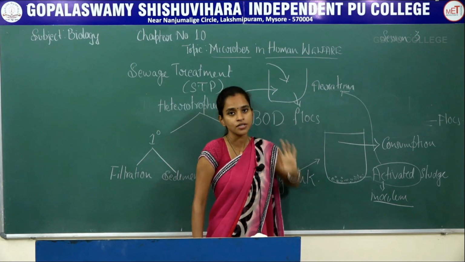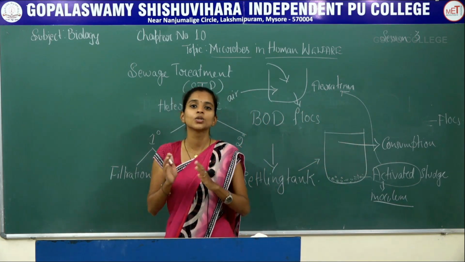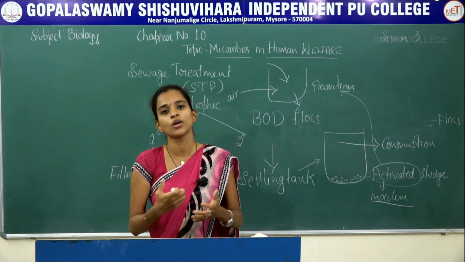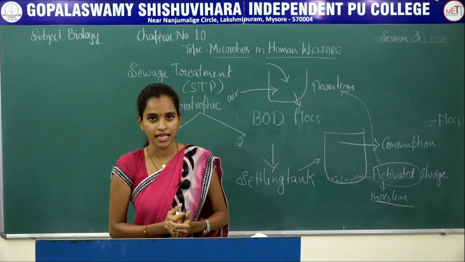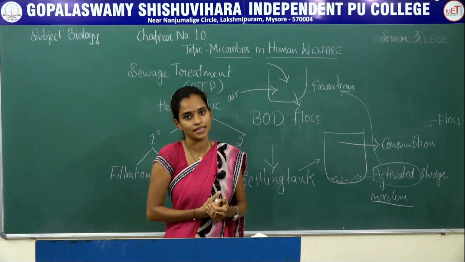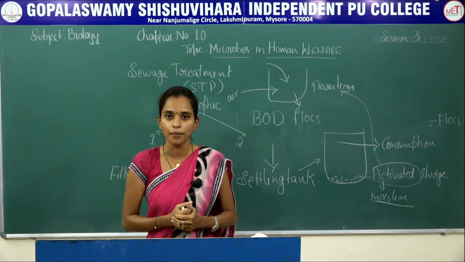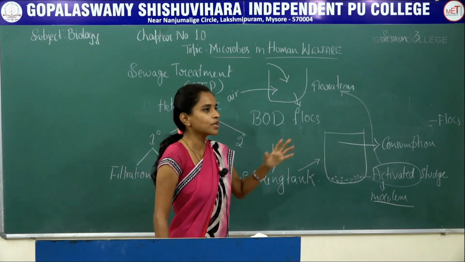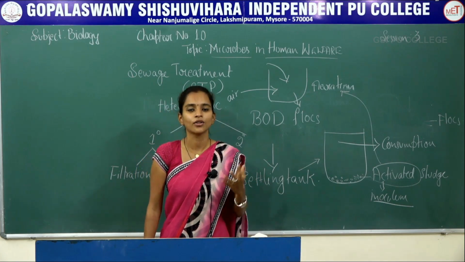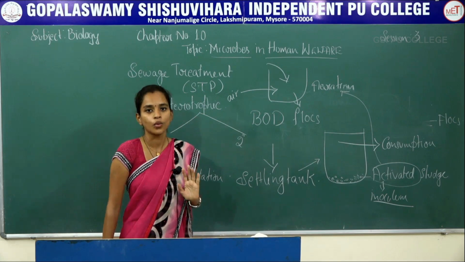Now the rest of the activated sludge is transferred into the formation of biogas, that is release of methane. That is how this activated sludge is completely digested and utilized for formation of biogas, and it can be used either for production of cooking gas or for light or electricity. That is how the sewage treatment plant works.